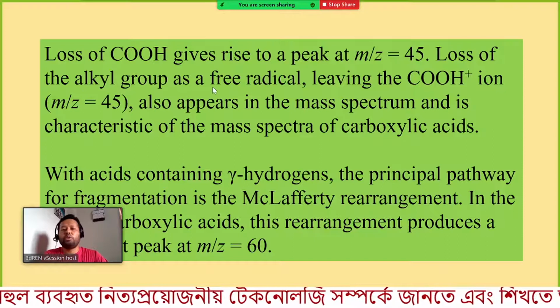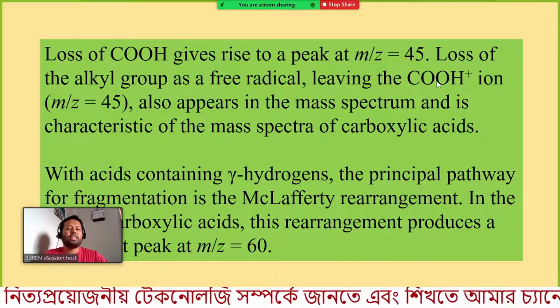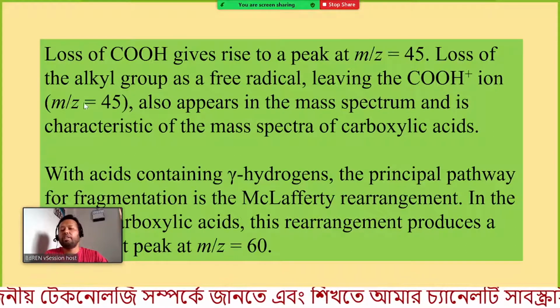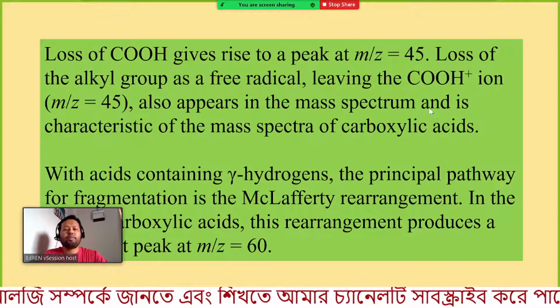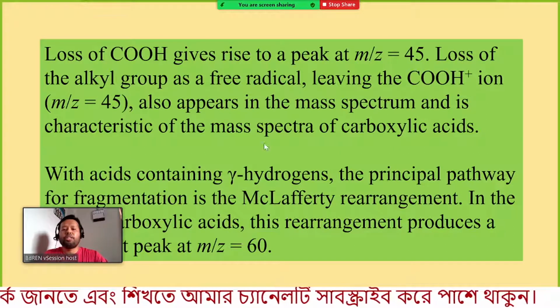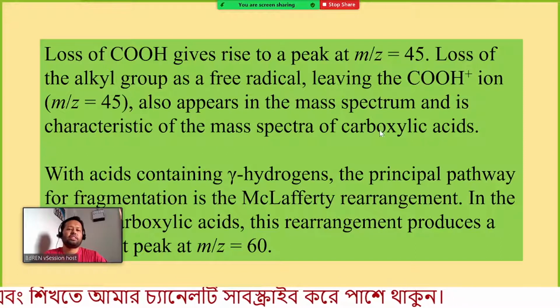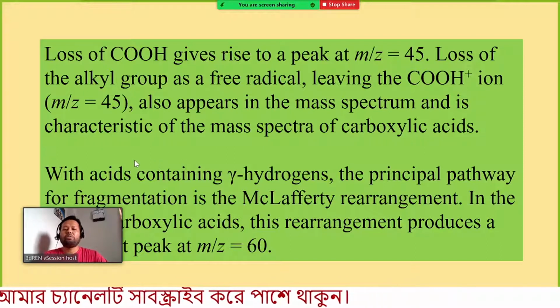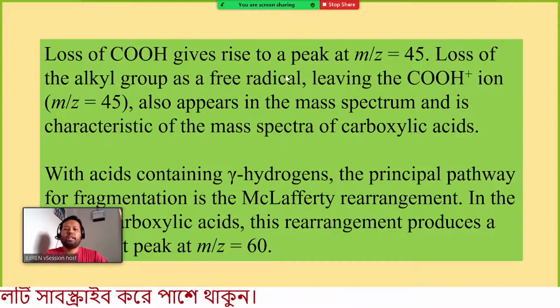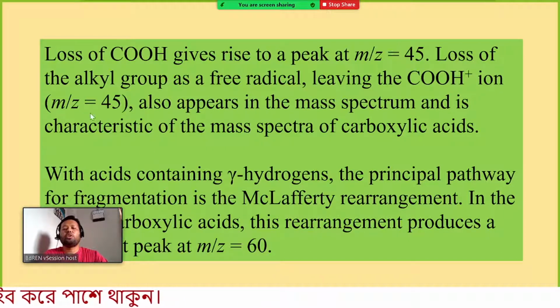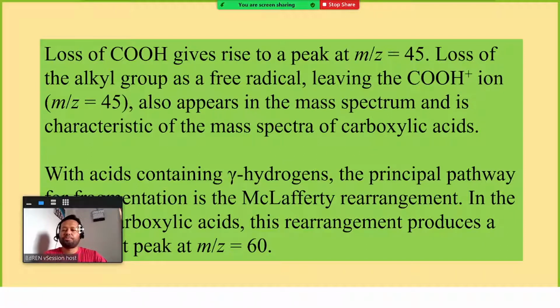Loss of the alkyl group as a free radical, leaving the COOH plus ion, m/z 45, also appears in the mass spectrum and is a characteristic peak of carboxylic acids. So for any carboxylic acid you will find a signal corresponding to mass 45. This is a characteristic peak of carboxylic acid.